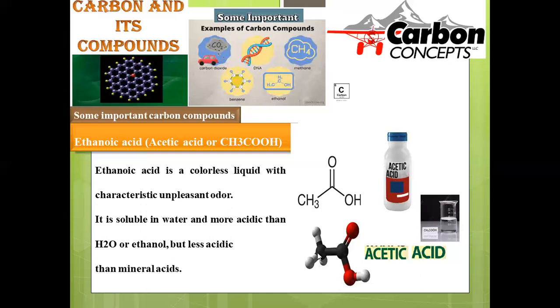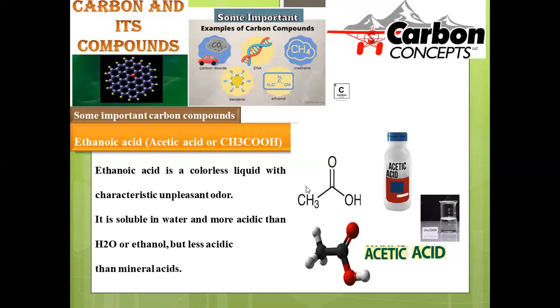Acetic acid is represented like this, CH3 C double bond OH, and is less acidic when compared to mineral acids. Within the name itself, it is indicated that it is an acid, a sour-tasting material, and when compared to water and ethanol, its acidic nature is very strong. So in entire organic chemistry, carboxylic acid is the strongest acid. Carboxylic acid is the strongest acid.